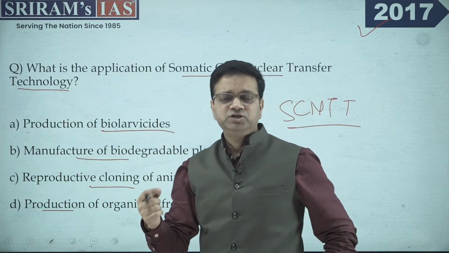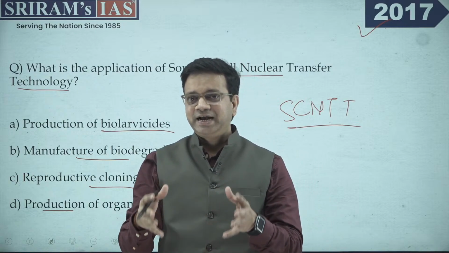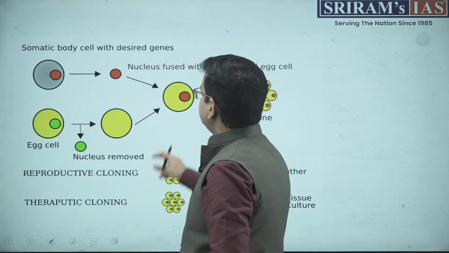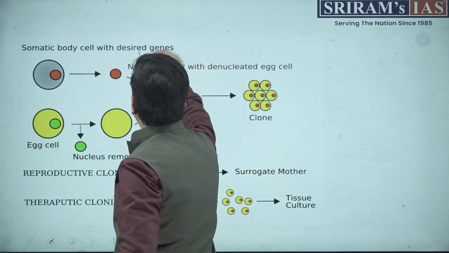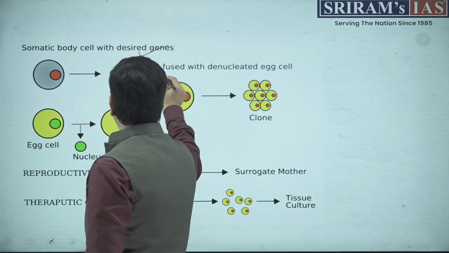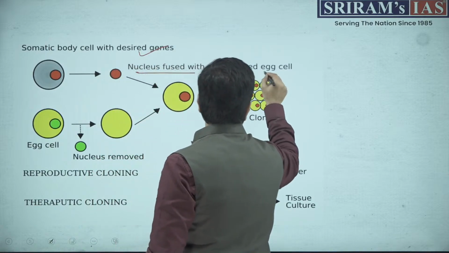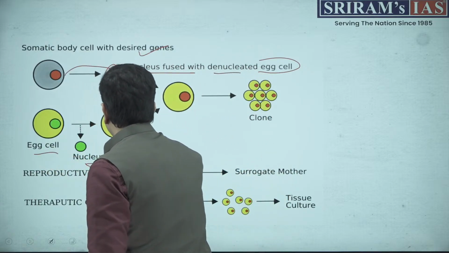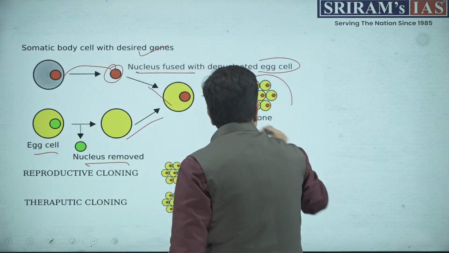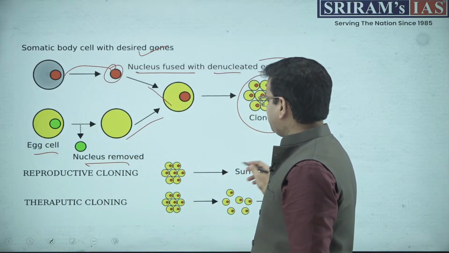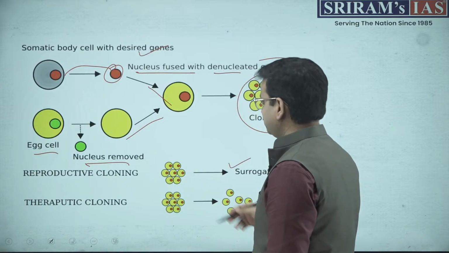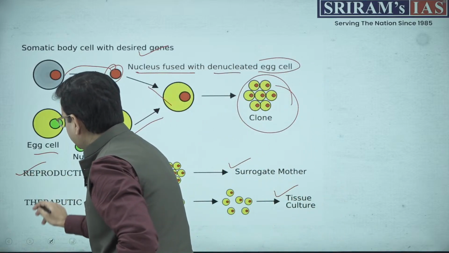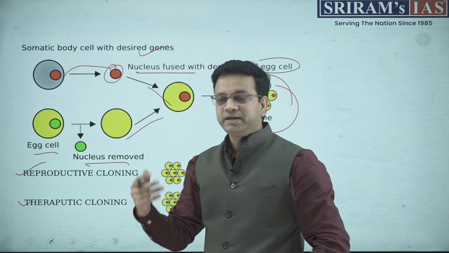Now, I'll show you an image which will give more clarity to understand what exactly this technology is all about. So, you can look at this image. This is a somatic body cell with desired genes. So, what happened is this nucleus is fused with an enucleated egg cell, right? You can see the egg has been enucleated, and this is the egg cell with the nucleus removed. Now, once this is fused and the clone cells are produced, right? So, this is where the surrogate mother comes in, or if you look at the therapeutic part, the cloning can take place. So, it can be used either in reproductive cloning or in therapeutic cloning.